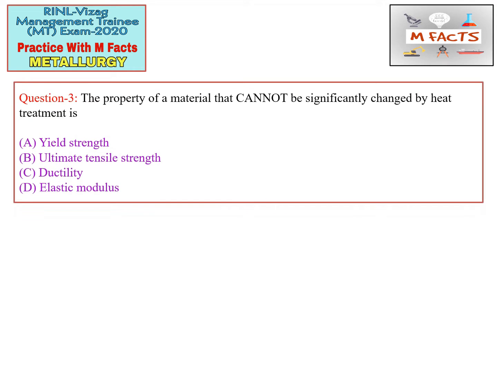The next question is: the property of a material that cannot be significantly changed by heat treatment. The four options are: A, yield strength; B, ultimate tensile strength; C, ductility; D, elastic modulus. We can relate this question to two things. You must have heard about structure sensitive properties. A structure sensitive property is something we can change through heat treatment, because mechanical properties depend on the structure of that material. Structure insensitive is the second one. So we can classify all properties in two parts: structure sensitive and structure insensitive.